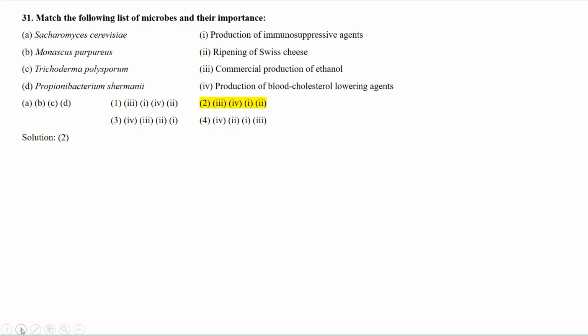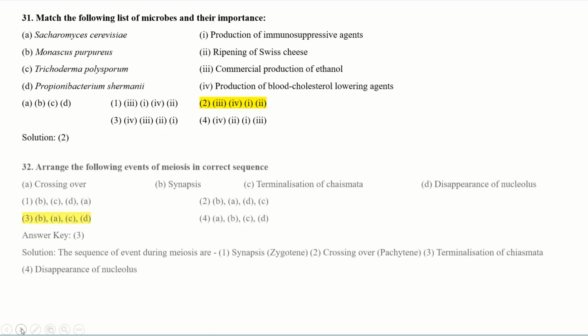Then Trichoderma polysporum, which is important for the production of immunosuppressive agents. And the fourth one, Propionibacterium shermanii, which is important for ripening of Swiss cheese. These are all correct matches, and so option second is correct for you.